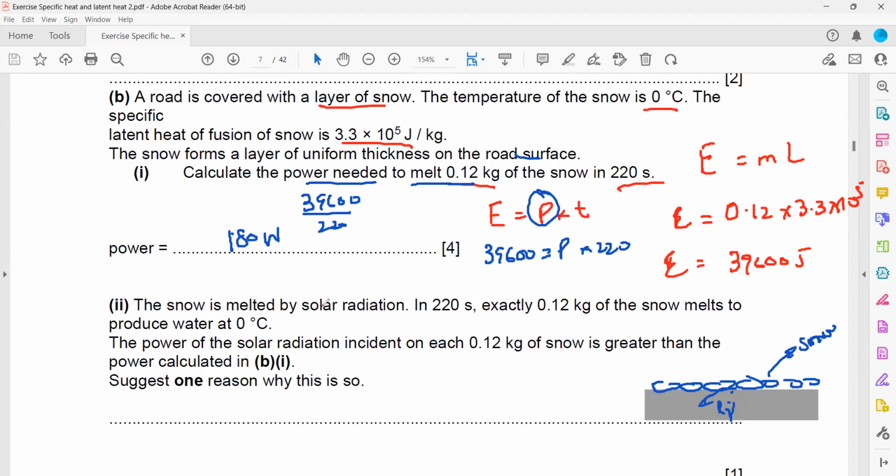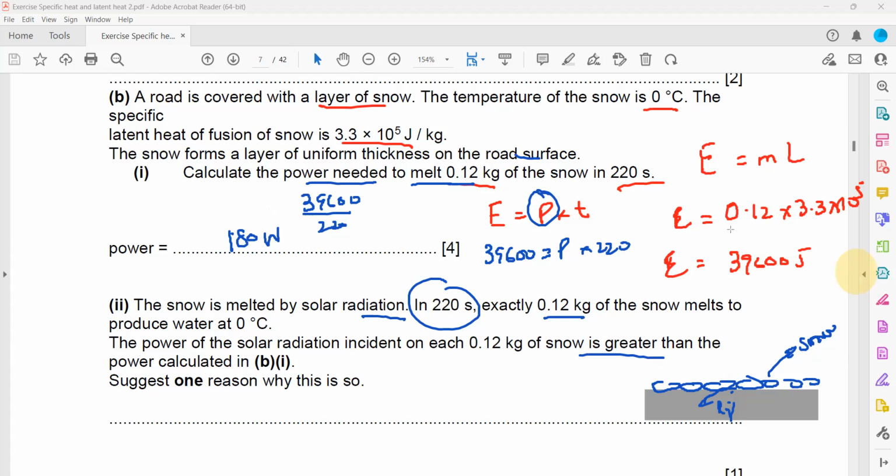The next part: the snow is melted by the solar radiation in 220 seconds, exactly 0.12 kilogram of snow melts to produce water. The power of the incident solar radiation is much greater than what power we calculated. Like we have to supply 180 watts to melt this 0.12 kilogram of ice. But they're saying when the solar radiation melts the ice, the same amount of ice takes the same time as what we are taking.